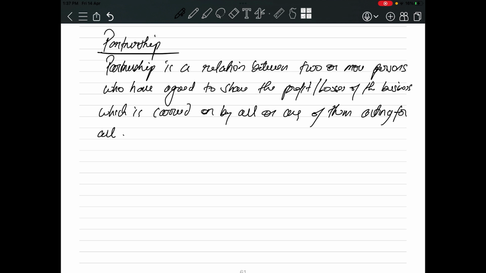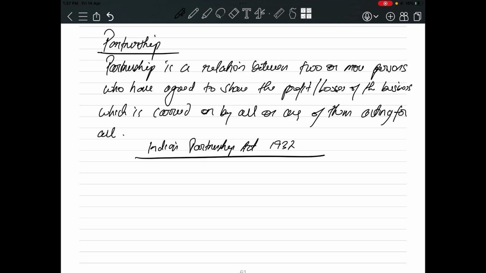Now partnership is governed by the Indian Partnership Act 1932. You may get this in your objective. Indian Partnership Act 1932.